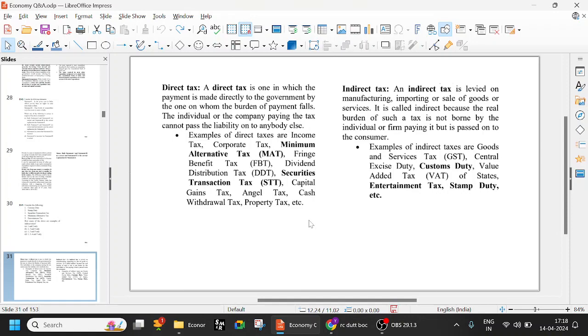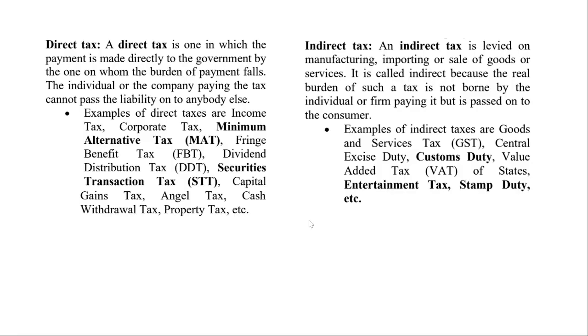And also, for example, if there is a takeover, where some company is taking over some other company, this big company which is taking over will buy all the shares of the small company. There it is buying the stock, but it need not pay this securities transaction tax because it is happening in a different way. They are not doing trading, so they are going to pay other taxes for the takeover, etc. So they need not pay securities transaction tax. I think you understood, right?